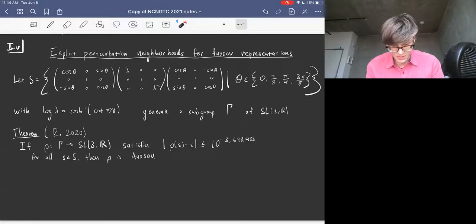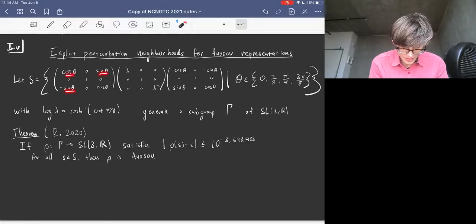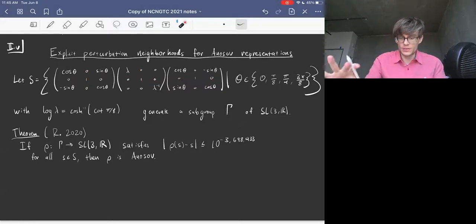Then I lifted that to SL2R, and I put it in block matrices, forgetting the middle row and column. If you forget the middle row and columns, then it's exactly the representation I wrote before.